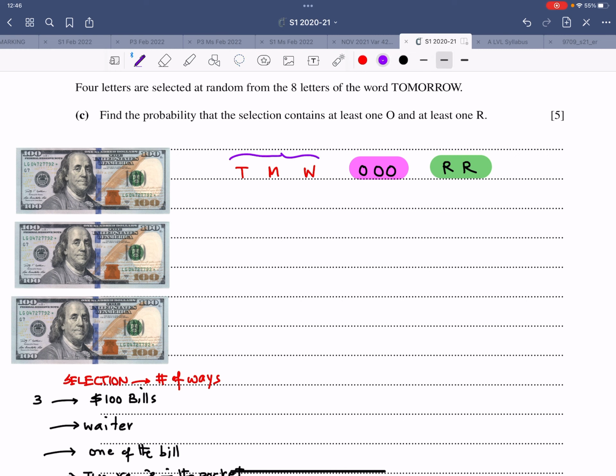There are 3 possibilities because this time I'm talking about probability. It's not about the number of ways. Yes, they are identical, but with the $100 bill example, $300 in your pocket, and your friend wants one of them, the chance you'll be giving him one is 1 out of 3 in terms of probability.